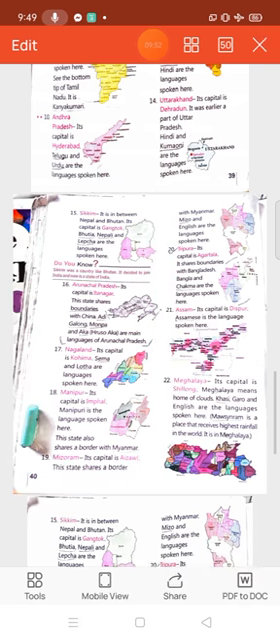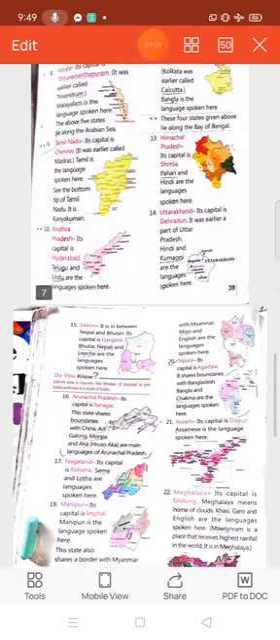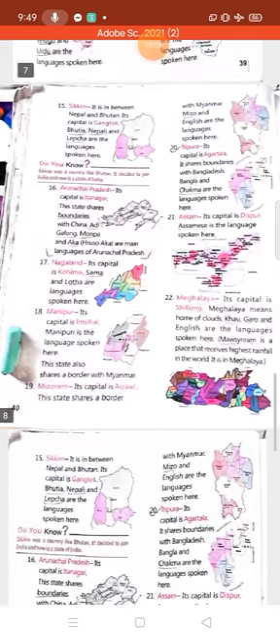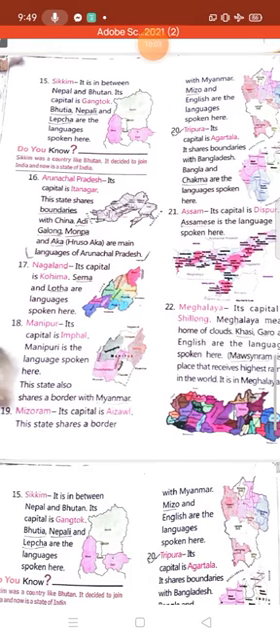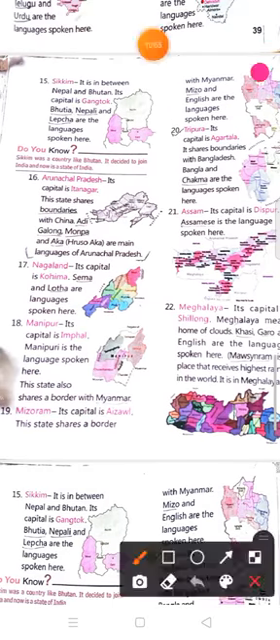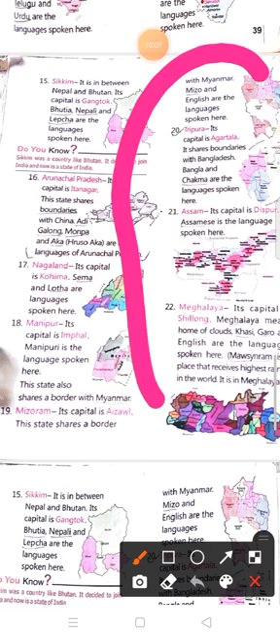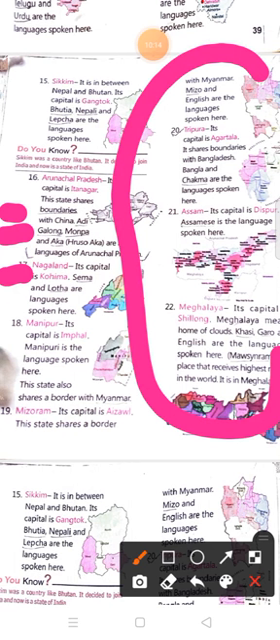Now children, I am going to read this part. With Myanmar, Mizo and English are the languages spoken here.